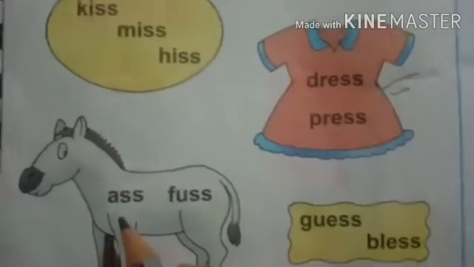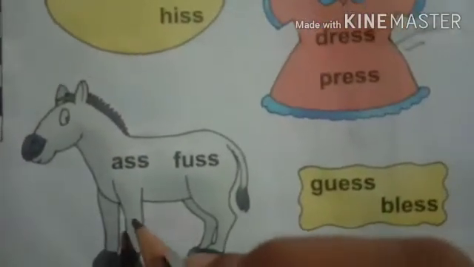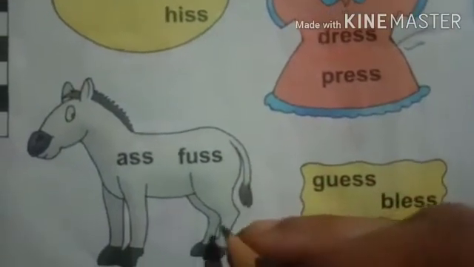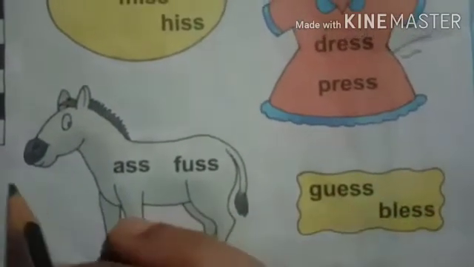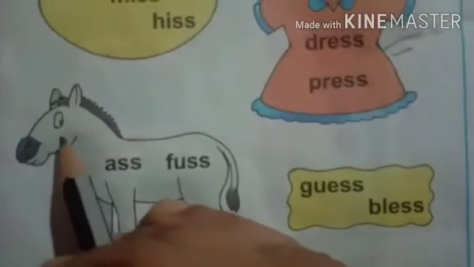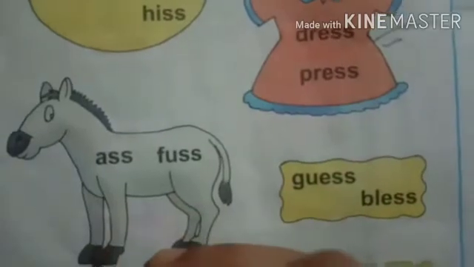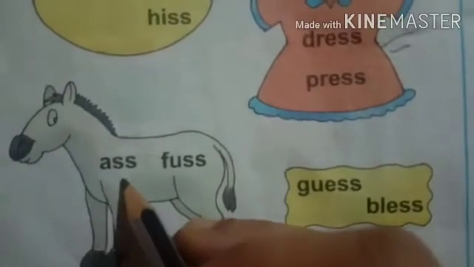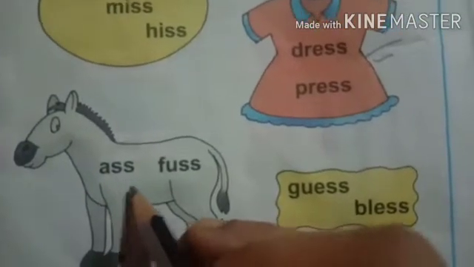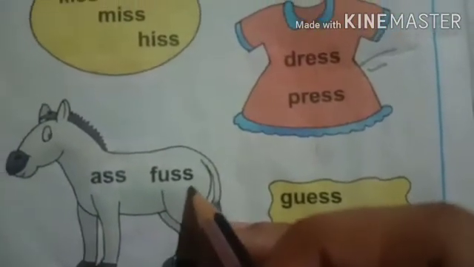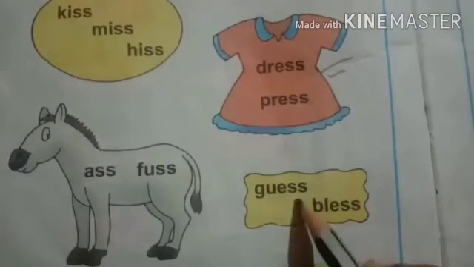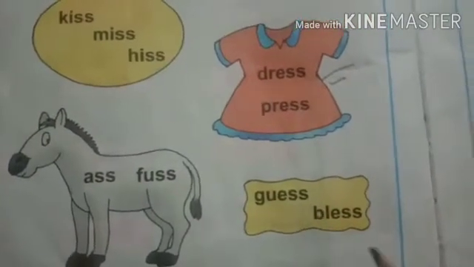Yes. Next, you can see a picture here. Children, do you think this is a horse? No, it is a donkey. You know donkey, children? The other name of donkey is also ass. ASS, ass. Next word, FUSS, fuss. Next, GUESS, guess.